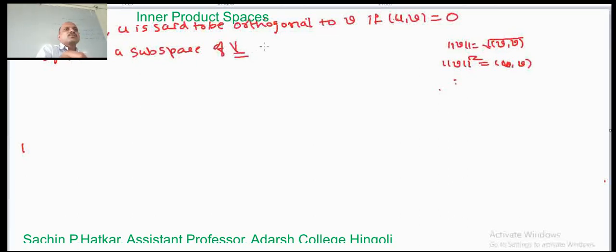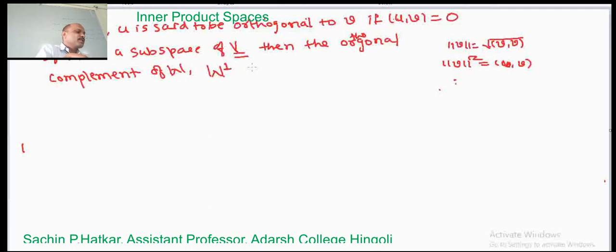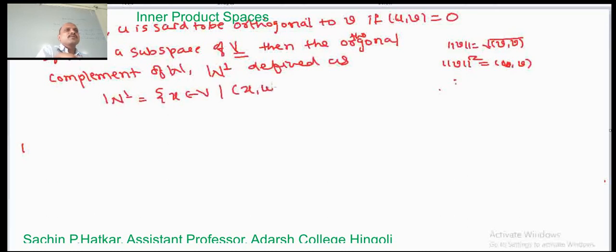Then the orthogonal complement of W, let us denote it as W perp, is defined as the set of all x belonging to V such that the inner product of x and w equals 0 for all w belonging to capital W. If the inner product of x with small w, where small w is an element of capital W, is 0, then this x will be a member of its orthogonal complement.